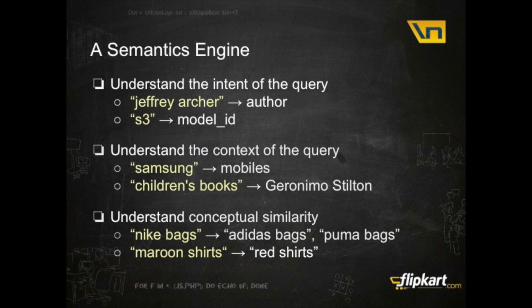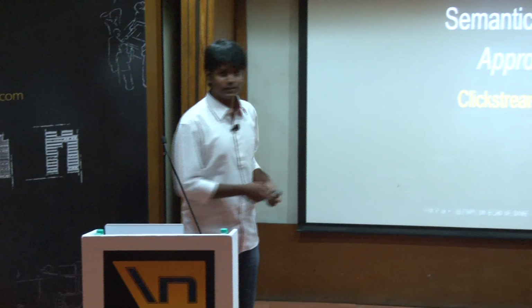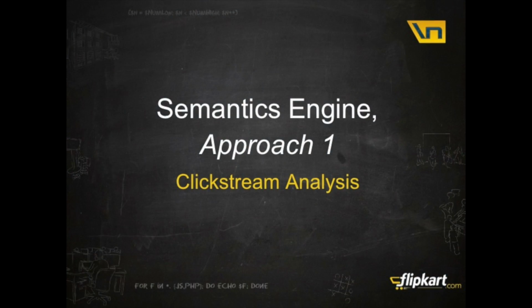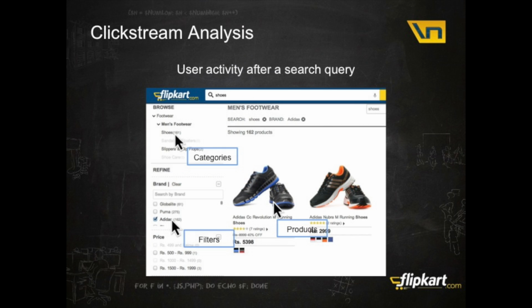So how do we go about understanding the query? One obvious and very straightforward way is to look at what users did in the past when they fired that particular query. So that takes us to Clickstream analysis. A user comes to Flipkart, fires the query shoes. Then what does he do next? He can go click on one of these categories, he can go click on one of these filters, or he goes and clicks on one of these products.